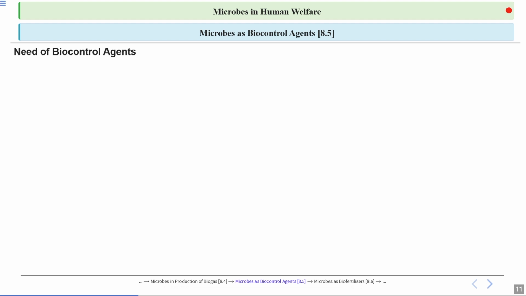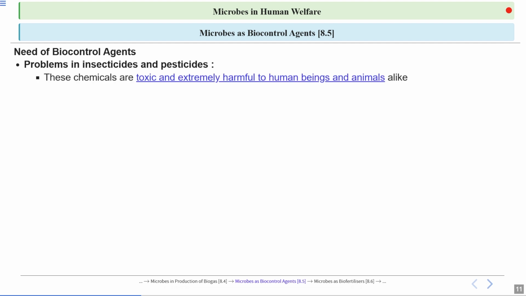Clear? First of all, let's talk about what is the need of biocontrol agents. We are spraying insecticides and pesticides in the agricultural fields. But there are some problems related to insecticides and pesticides. What are these problems? These chemicals are very toxic. They are non-biodegradable. They accumulate in the environment. They cause environment degradation, and ultimately they enter into our food chain. They are extremely harmful to human beings and animals as well.